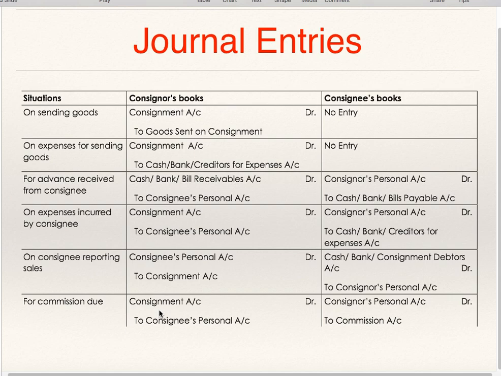For commission due, from consignor's viewpoint, commission due to consignee is his expenditure, so he will debit consignment account. As it is due to consignee, he will credit consignee's account. Consignment to consignee, commission due. And in consignee's books, consignor's personal account to commission. Once he gets the commission, he will pass the entry cash or bank account debit to consignor's personal account. Commission, from his viewpoint, is income: debit all expenses and losses, credit all incomes and gains, nominal account.